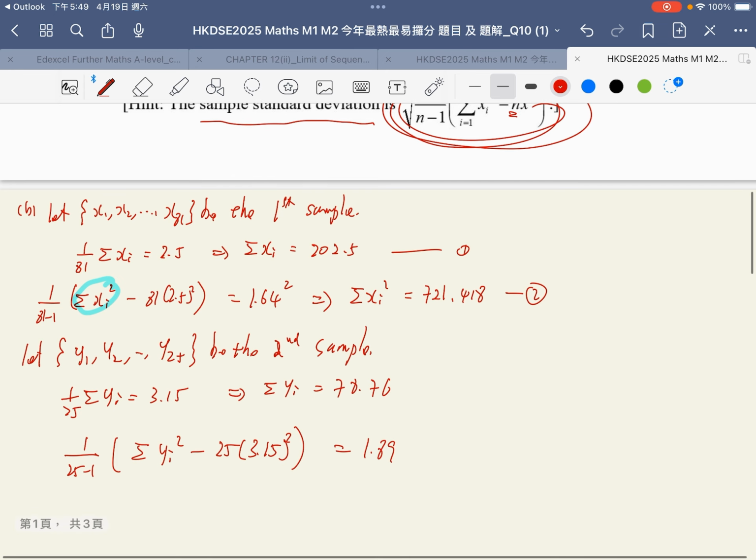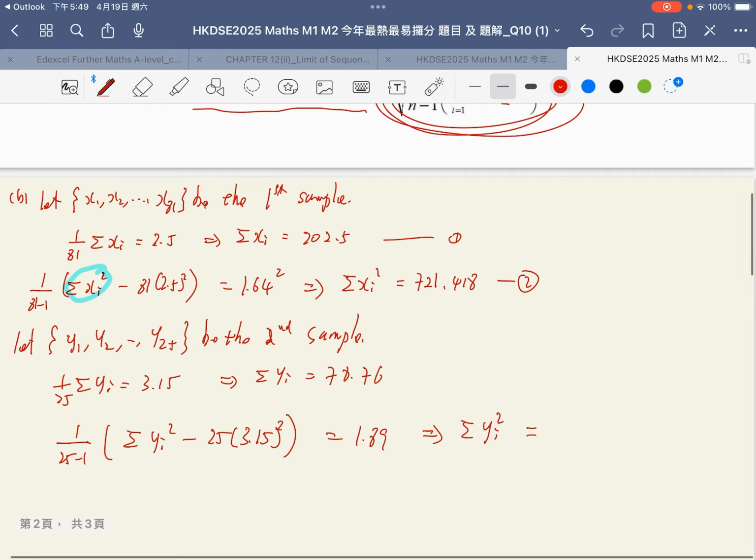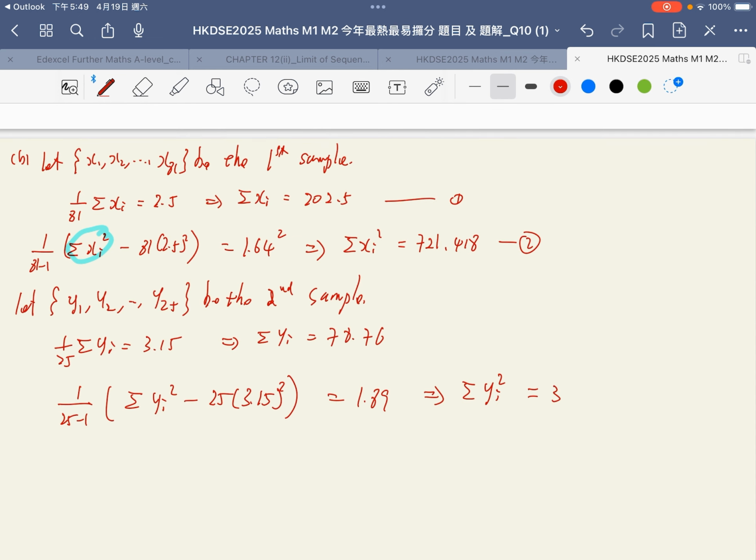In this case, I use a calculator to calculate the summation of yi squared, which should be equal to 333.729.